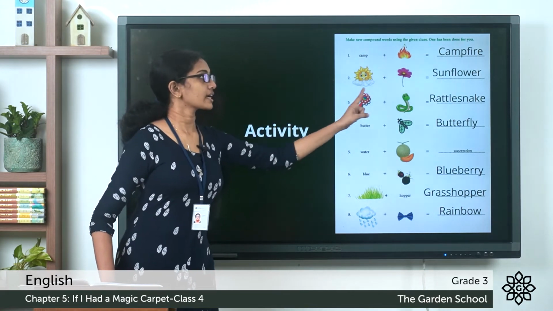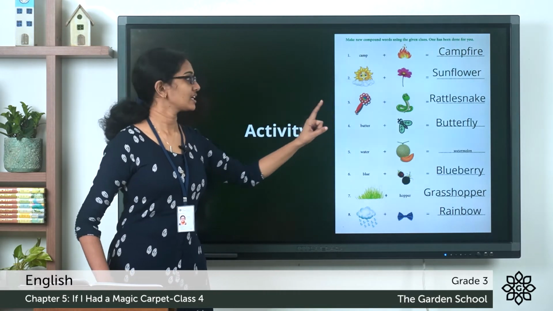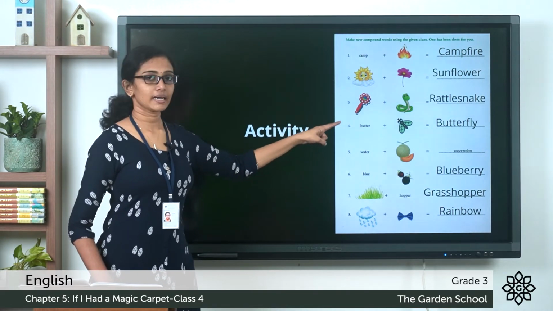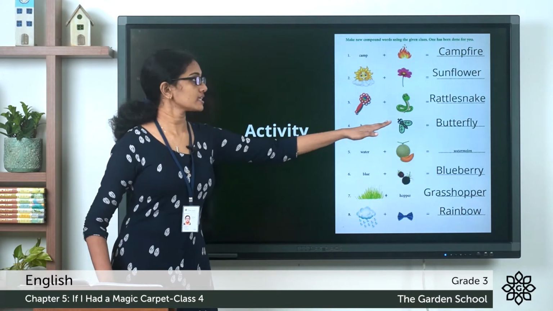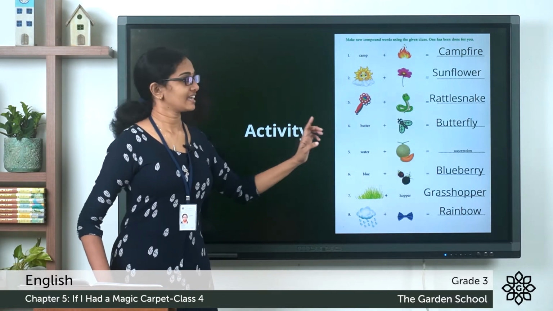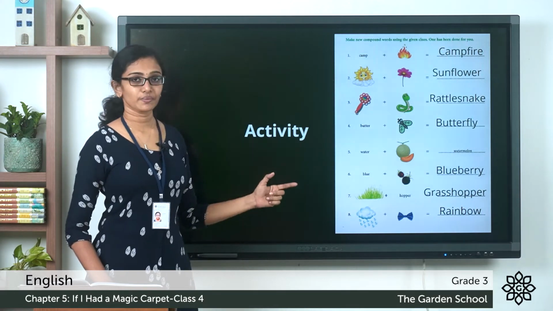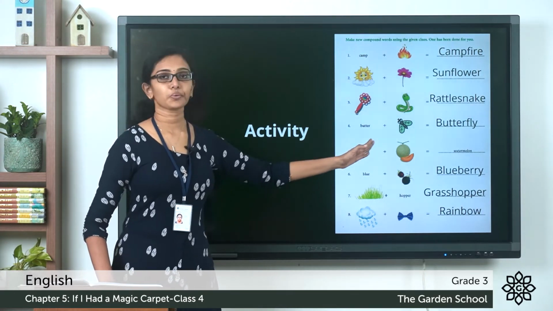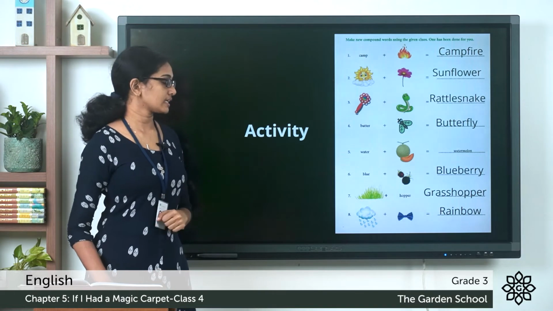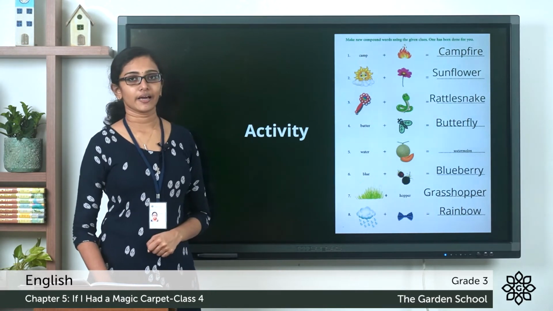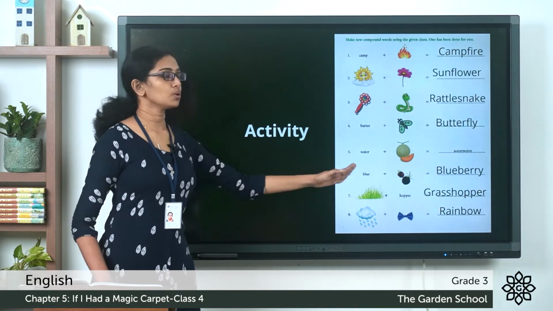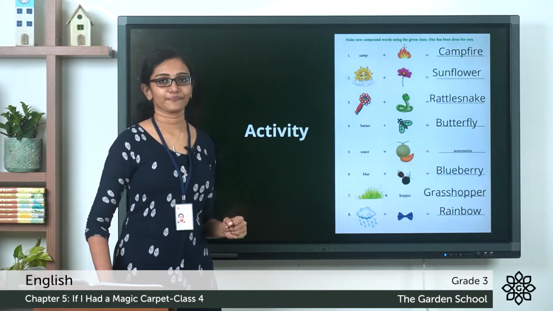Rattle, snake, rattlesnake. 4, you have the word butter given there and the picture of a fly. So butter plus fly, butterfly. And 5, it's already given there, water plus melon, watermelon. And 6, you have the word blue and you have the picture of berry there. So when you combine, blueberry.